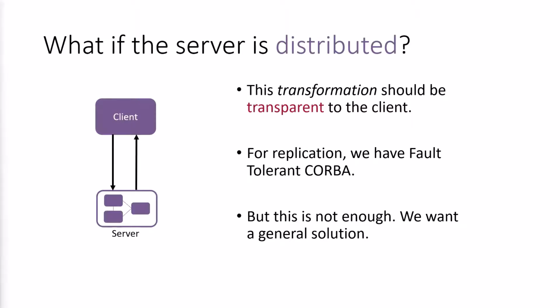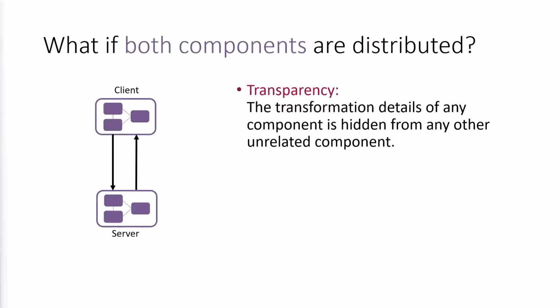However, we are looking for a general solution that can support any kind of transformation. For instance, the server can be sharded or load balanced instead. Our abstraction should also work for these types of refinements as well as replication. Moreover, as we saw in our social networking application example, interactions between components in a cloud system are non-uniform. Specifically, the client component itself may be distributed as it can act as a server for another client. For such cases, we want the transparency guarantee to be two-sided. There is no existing solution that provides this type of transparency for any kind of transformation.